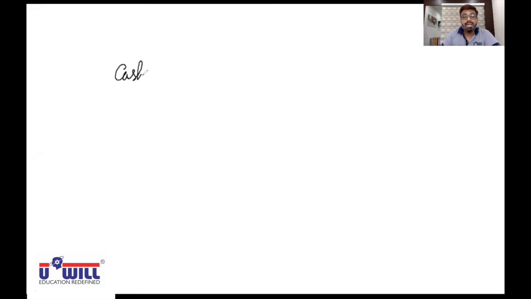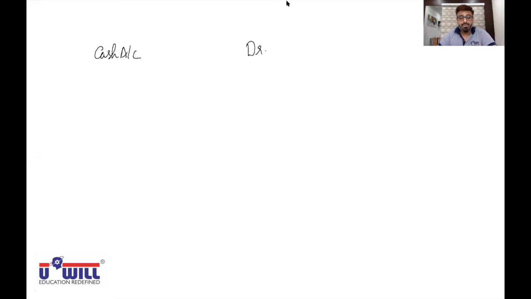Cash comes in, debit. What comes in? Cash account debit. How much cash account debit now? You sold damaged goods for what value? 100 rupees plus 600 is the insurance claim, out of which 1/3 they have paid you in cash.